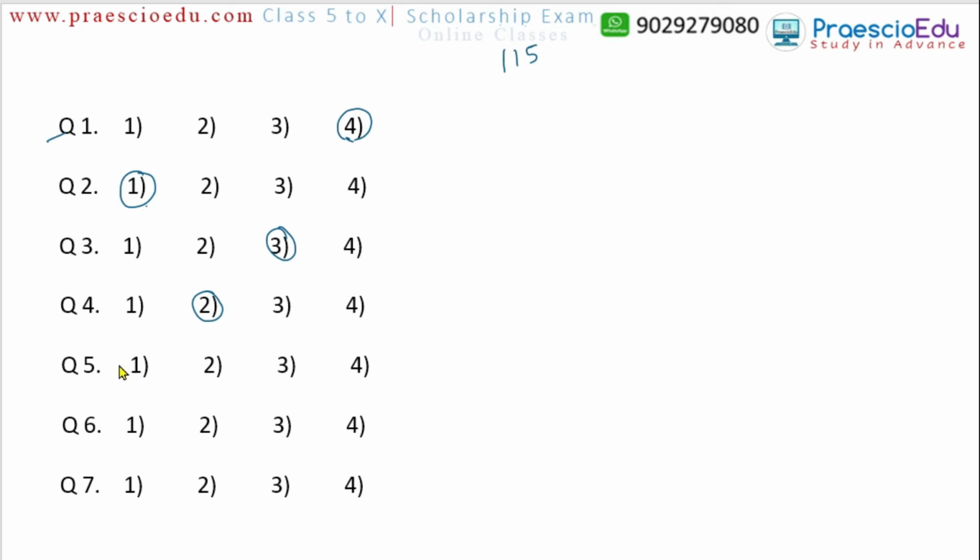Now question number 5: watch, see, look and show. Watch, see and look are somewhat similar in activity, but show means we have to show something to somebody. So the word show is different, option number 4 is correct. Now question number 6: tabla, dholak, sitar and mridang.